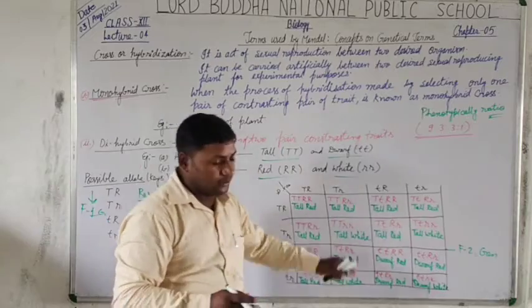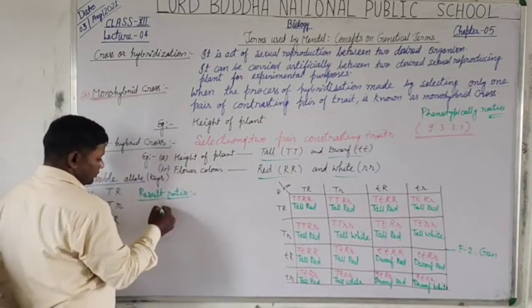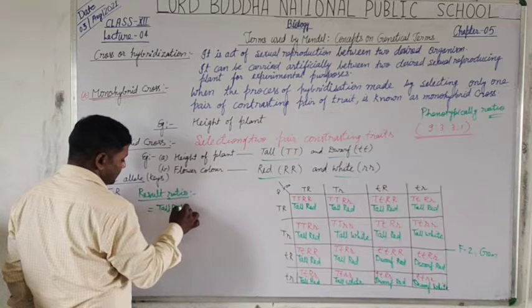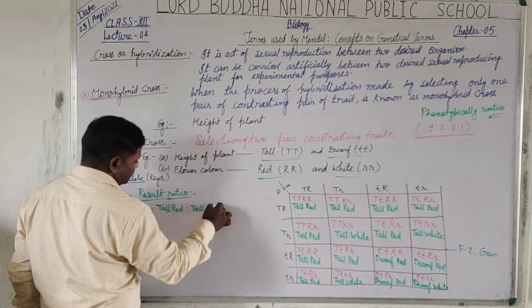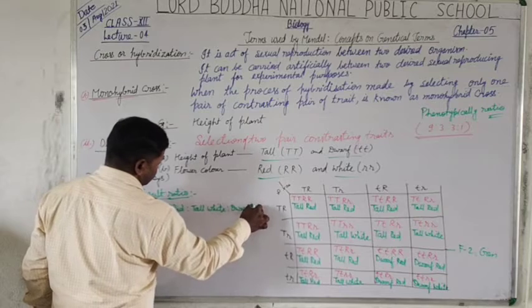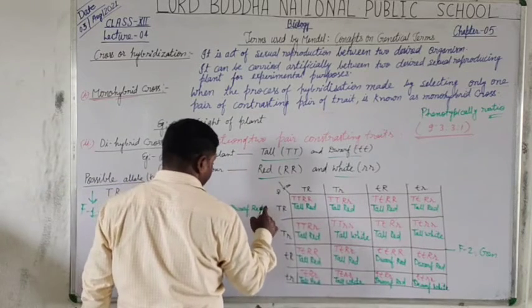Now this will be the result of the F2 generation. So the ratio between tall red, tall white, dwarf red, and another is dwarf white.